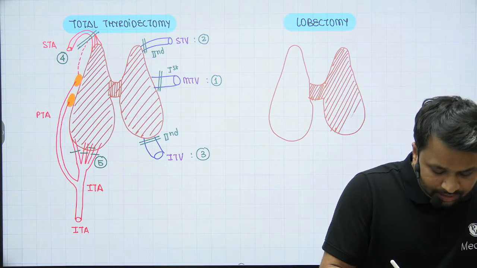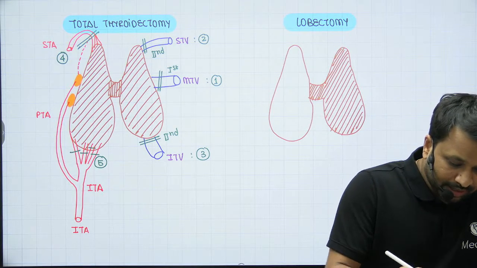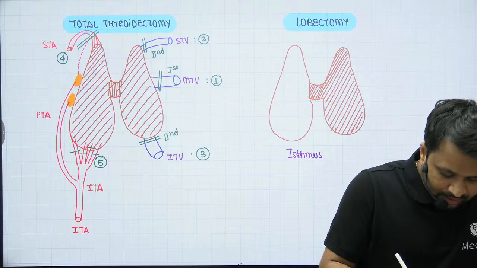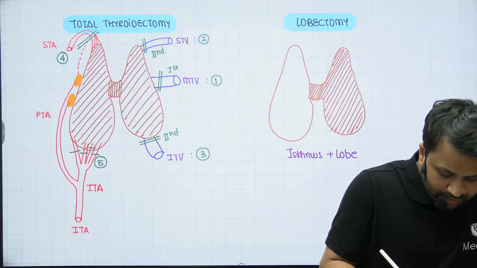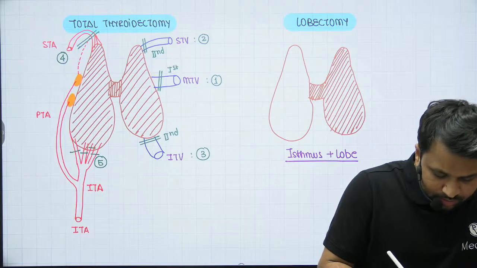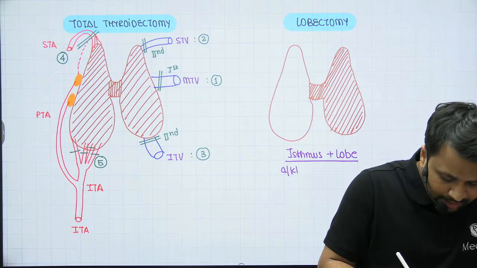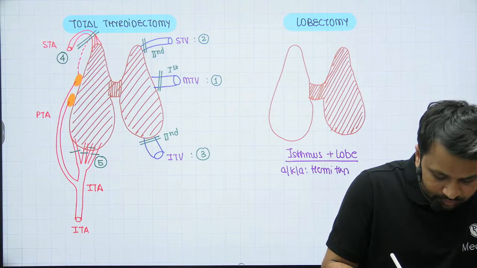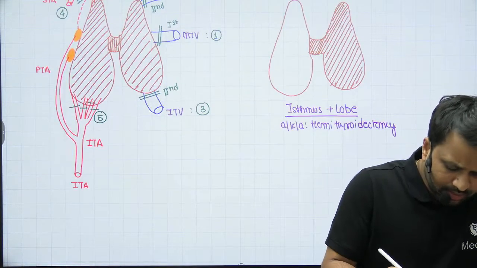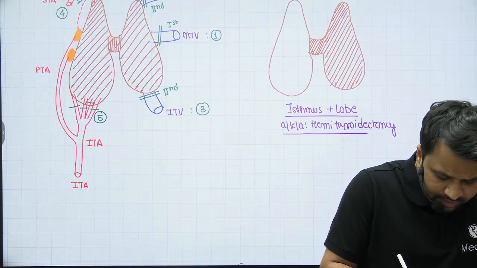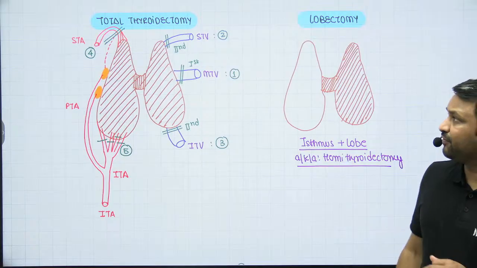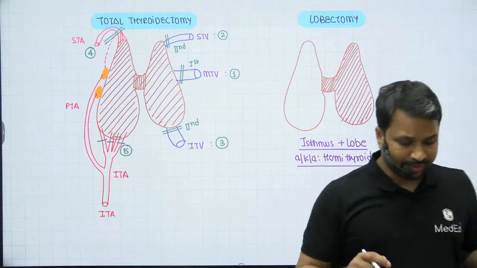So in a lobectomy, the isthmus of the thyroid gland along with the lobe of the thyroid gland will be removed. This earlier was known as hemithyroidectomy. Now we have given it the name lobectomy only, right? So now we have a difference between total thyroidectomy and lobectomy.